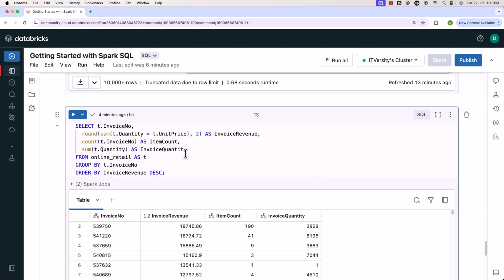The clauses are nothing but select, then from. If you want to join multiple tables, you also use join. When it comes to join, it can be inner join or left outer join or right outer join or full outer join. When we use join, we also use something called the on clause. So after from, if you want to join multiple tables, you use one of the joins. Whenever we use one of the joins, we also have the on clause. Then with respect to aggregations, we use the group by clause. Also, we use the order by clause to sort the data. So these are the clauses which we typically use with respect to SQL, not only just Spark SQL, with any SQL.